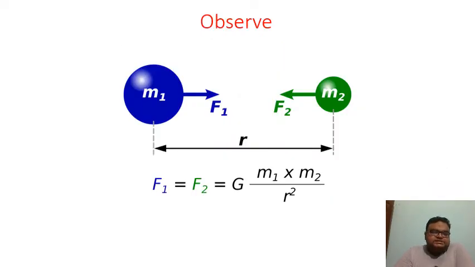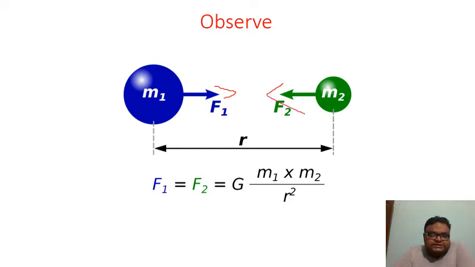Now my dear students, let's observe this thing. As we talked about Bittu and Suman in our previous example, here you can see that there are two bodies, body 1, M1, and body 2, M2. Now what is happening is that this body is applying some attractive force towards M2, and M2 is also applying some attractive force towards M1.